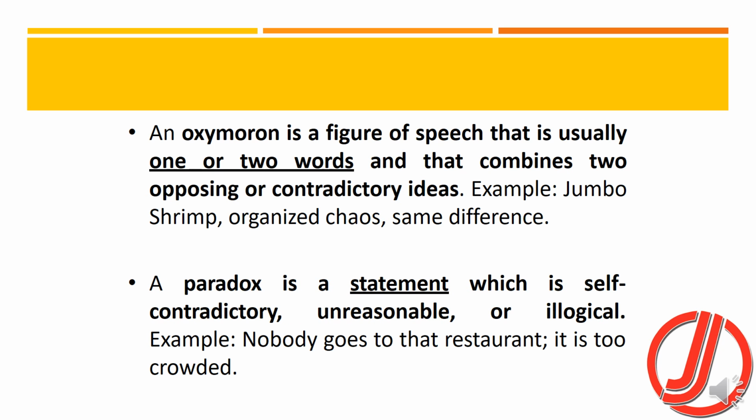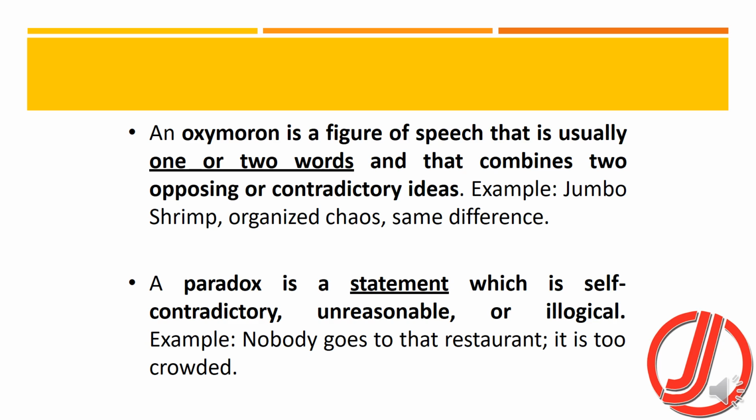An oxymoron is a figure of speech that is usually one or two words and that combines two opposing or contradictory ideas. For example, same difference, or organized chaos, or happily married. So that can also be an oxymoron.